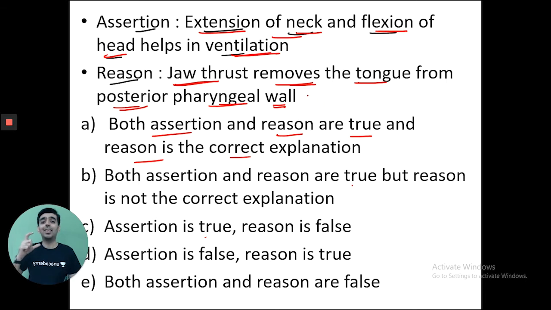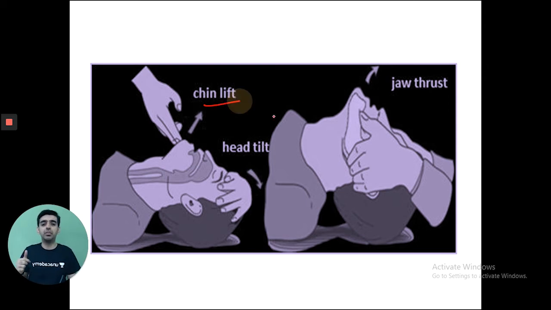Looking at this, first we should know the different types of maneuvers that we perform on the airway in order to ventilate the patient better. So what do you do? You do chin lift, you do head tilt, and you perform jaw thrust maneuvers. You perform these 3 maneuvers when you want to ventilate a patient, when you want to open up the airway. What happens with chin lift, head tilt, and jaw thrust? Your tongue, which is falling onto the posterior pharyngeal wall, is lifted up, the airway is completely open and you are able to ventilate the patient.